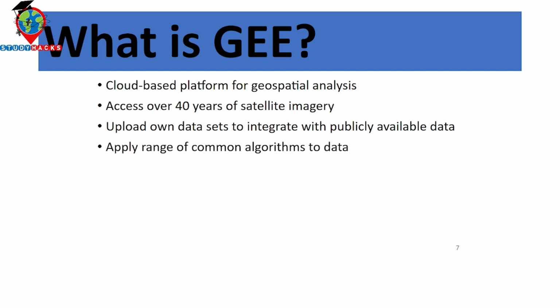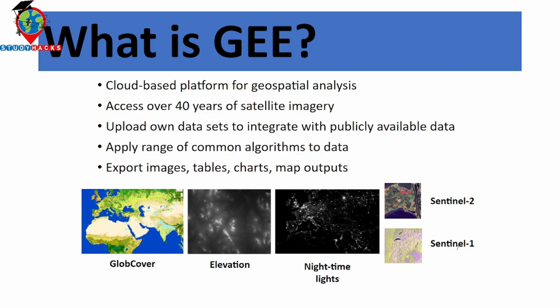And you can easily apply different types of algorithms to your data and work with that. You can easily export different types of image, table, chart, and map output from the Google Earth Engine platform. Suppose you make a land use land cover map, you can easily export it. You can make an elevation map and easily export the elevation map. Or you can easily export different types of satellite imagery.